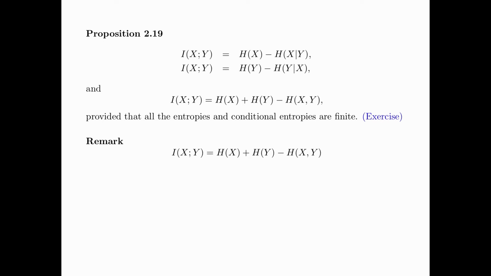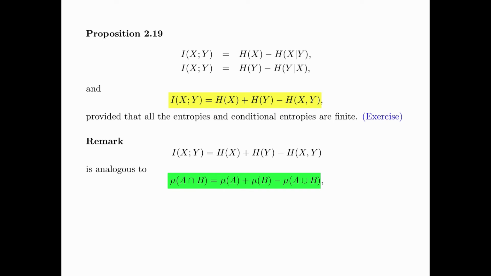For this formula, I(X;Y) equals H(X) plus H(Y) minus H(X,Y), we notice that it is analogous to a set-theoretic formula, mu of A intersect B equals mu of A plus mu of B minus mu of A union B, where mu is a set additive function and A and B are sets.